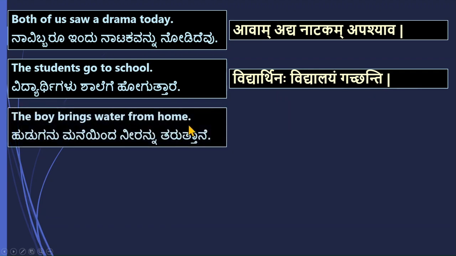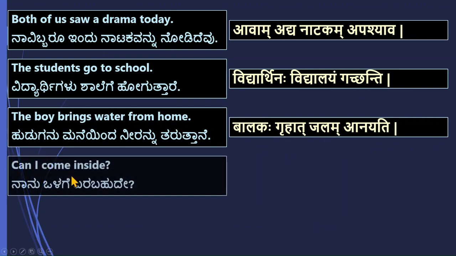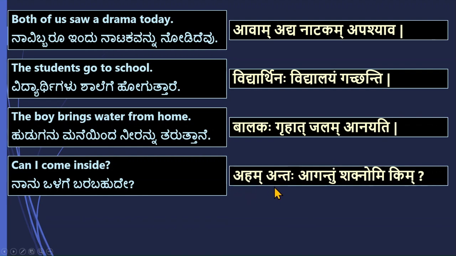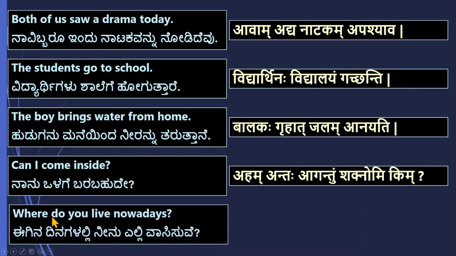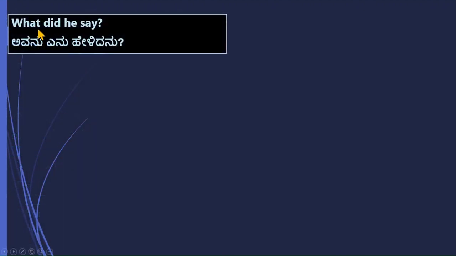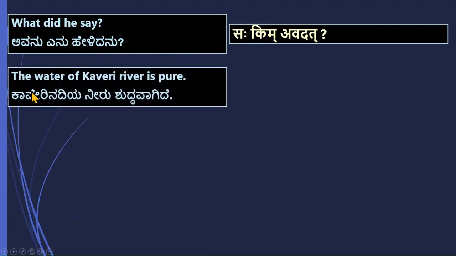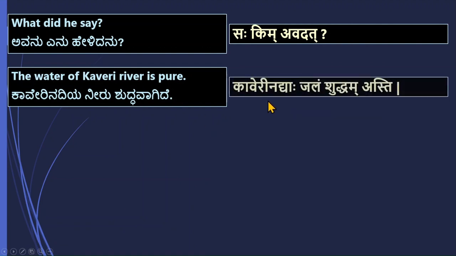The boy brings water from home. Balakaha grihat jalam anayati. Can I come inside? Aham antaha agantum shaknomi kim. Am I allowed to come inside? Where do you live nowadays? Adyatve tvam kutra vasasi. Next some more. What did he say? Sahakima vadat. The water of Kaveri river is pure. Kaveri nadyaha jalam shuddham asti.